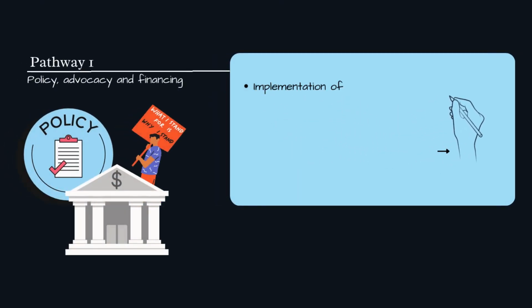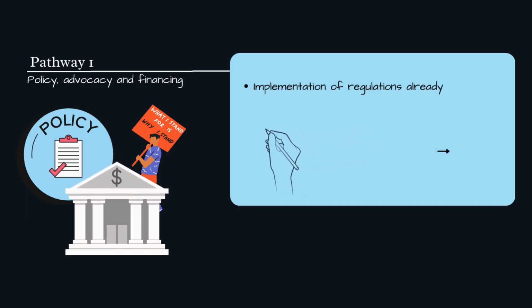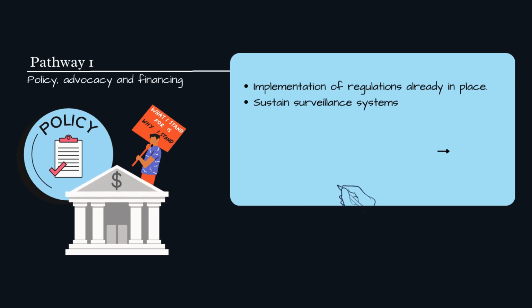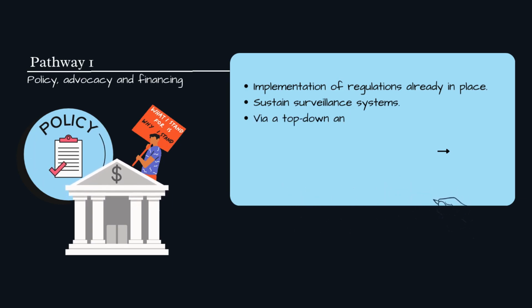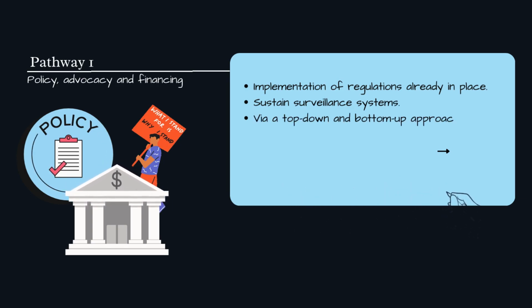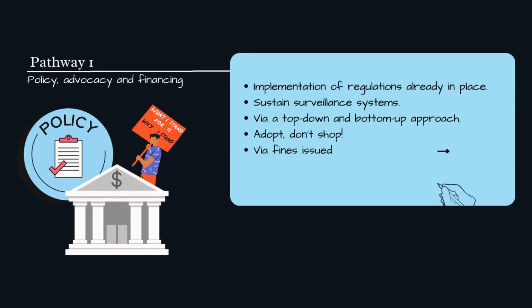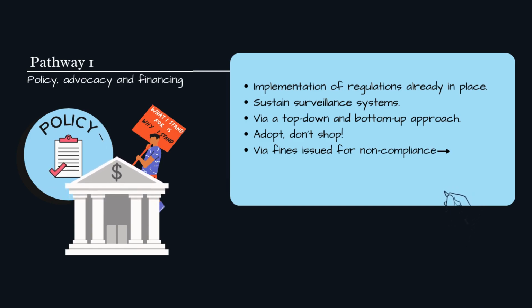Regarding policy, we want the implementation of regulations that are already in place related to animal preservation, land usage and sustainable development. We also want to sustain surveillance systems. Regarding advocacy, we want to approach it via a top-down and bottom-up approach, targeting farmers, breeders and pet owners or owners-to-be, possibly using social media, and also adopt, don't shop.